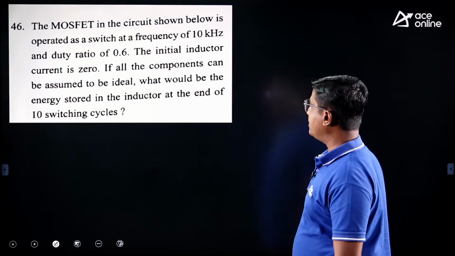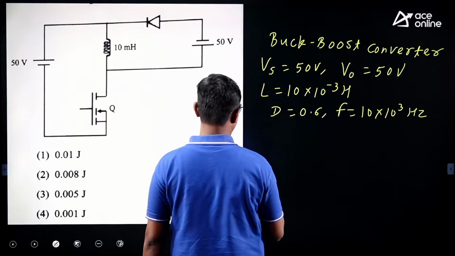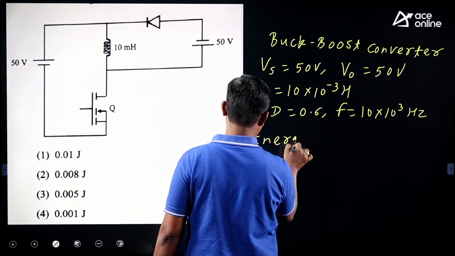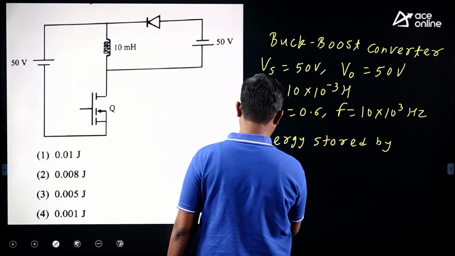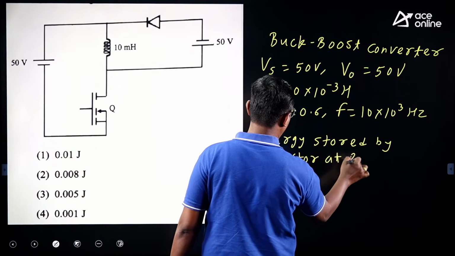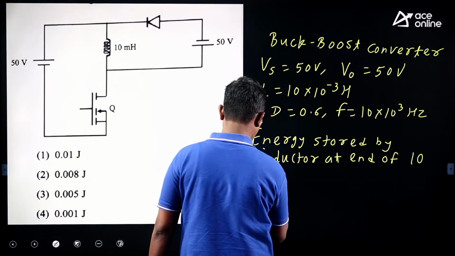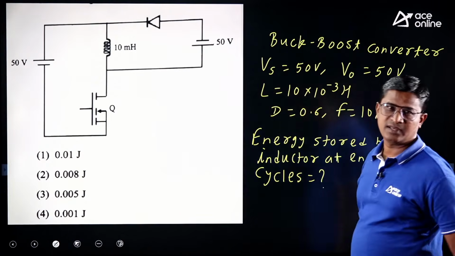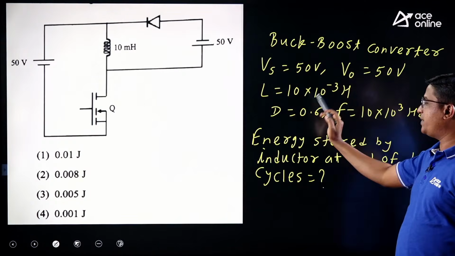Our task is to find energy stored by the inductor at the end of first 10 cycles. So here they have given the supply voltage, load voltage as well as the duty cycle.